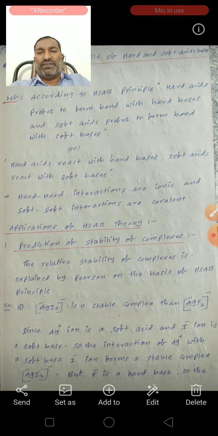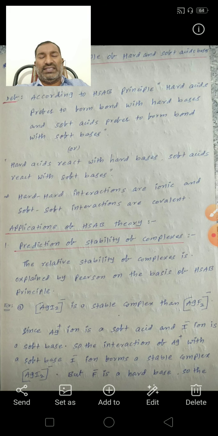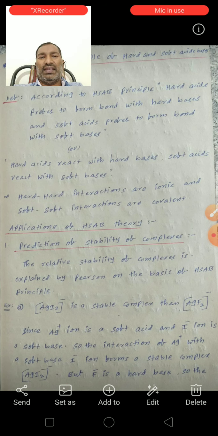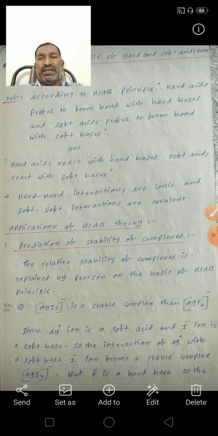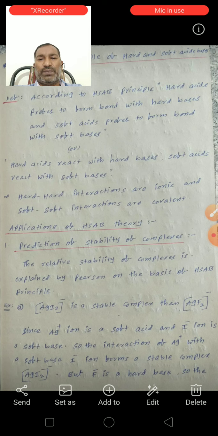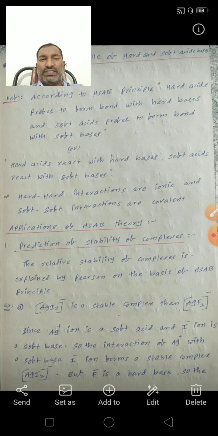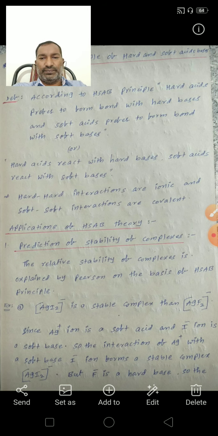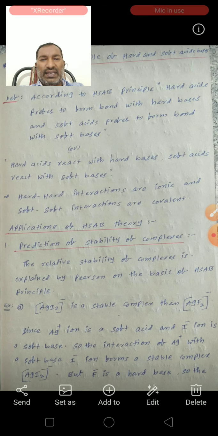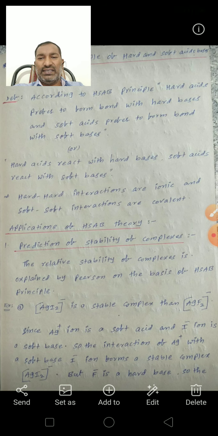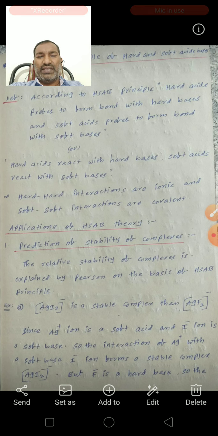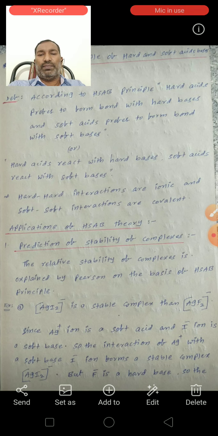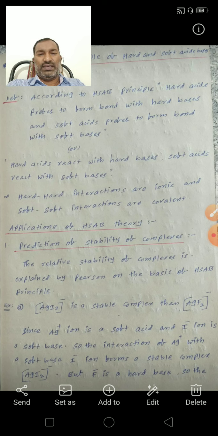Next, applications of HSAB theory. The HSAB theory has many applications or uses. See, the first application is prediction of stability of complexes. The relative stability of complexes is explained by Pearson on the basis of the HSAB principle.